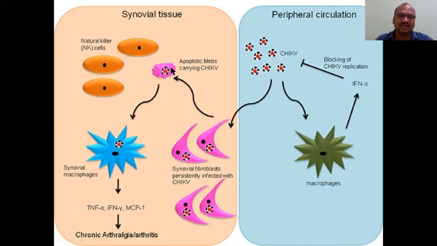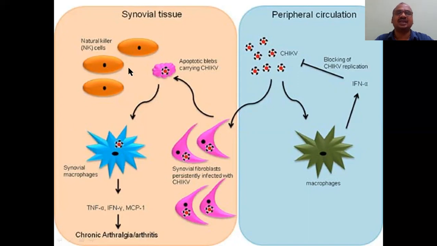In this combination only, macrophages will be developed. Here it is not like that, macrophages are developed directly. Whereas here, after damage of this tissue by apoptosis, only then there is a formation of the synovial membrane macrophages. That's why macrophages come only with this combination. So chronic arthritis will come. You may feel somewhat better after the development of macrophages, but it doesn't cure immediately. It lasts 6 months or more than 6 months.